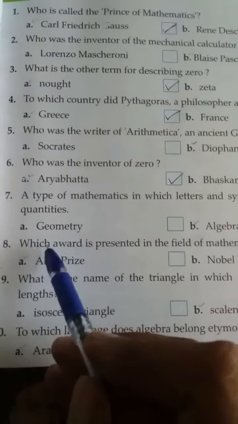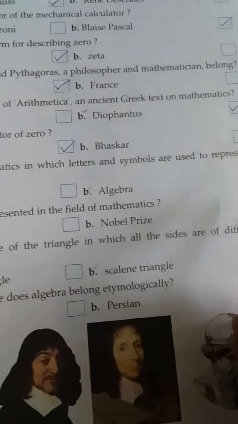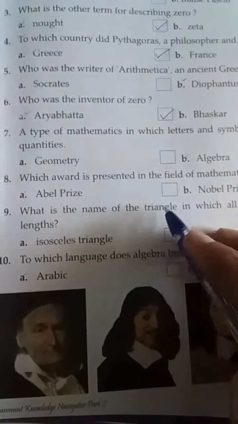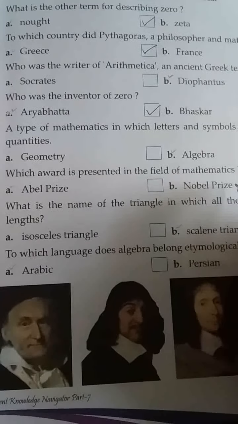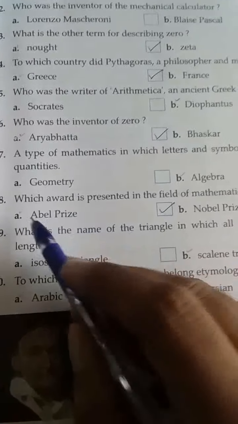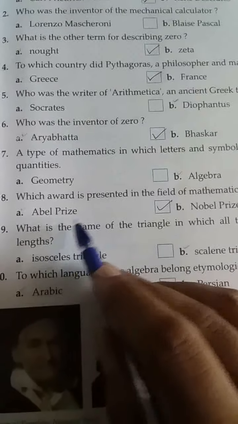Now 7. A type of mathematics in which letters and symbols are used to represent quantities. Correct answer is B. Algebra. 7th B is correct. Now 8th. Which award is presented in the field of mathematics? Correct answer is A. Abel Prize. 8th A is correct.